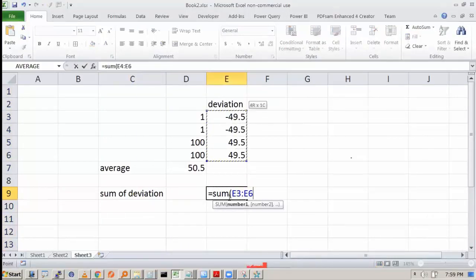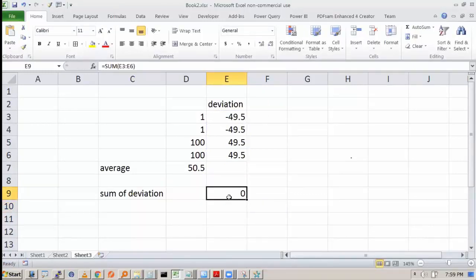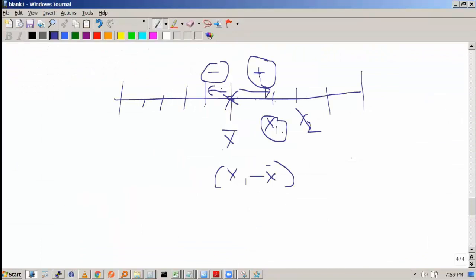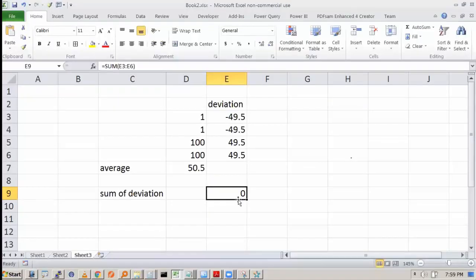The sum of the deviations will always turn out to be 0, because the mean is placed centrally. So the deviation of one number from the mean, another number from the mean, you sum it all, it will come to 0. So when we are computing the dispersion, this is not giving us any output.